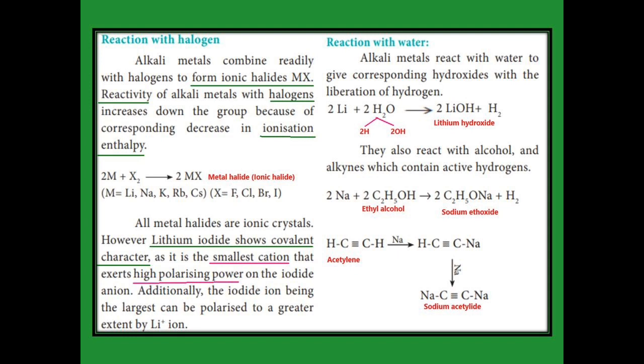HC triple bond CH reacted with sodium. One of the hydrogens is first replaced by sodium. Then in another step, the other hydrogen is replaced by sodium. At last we get NaC triple bond CNa. The name of the compound is sodium acetylide.